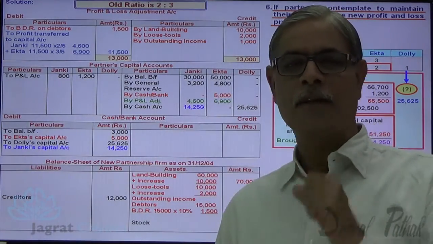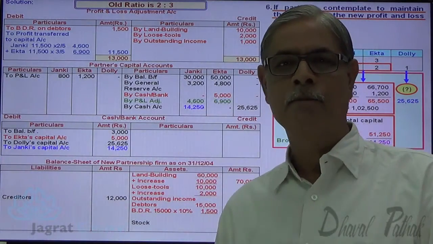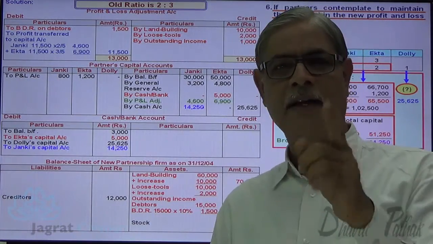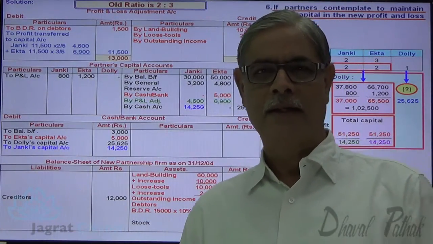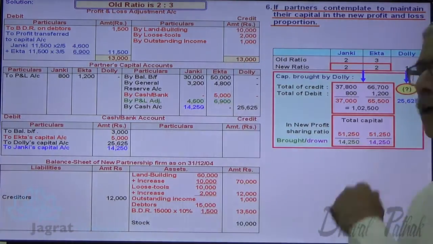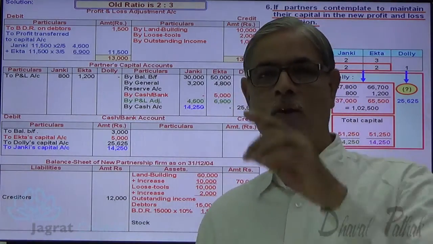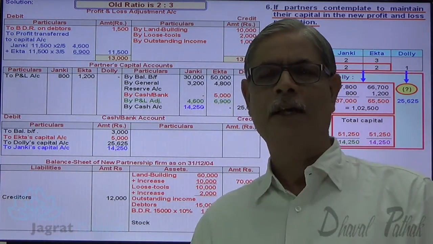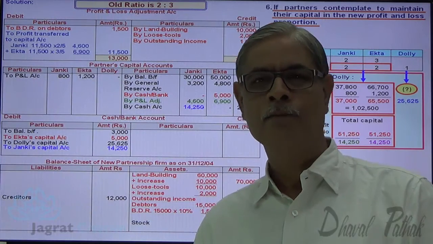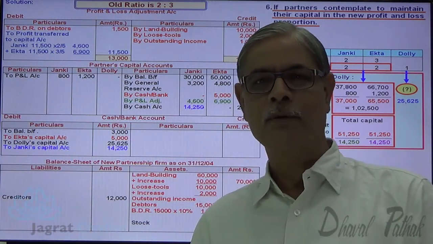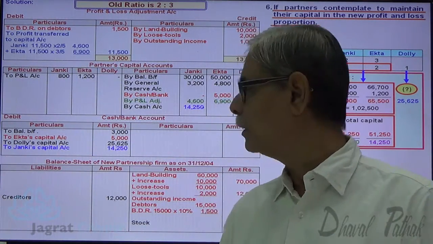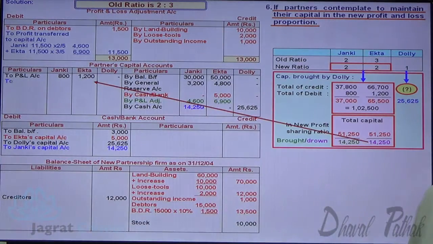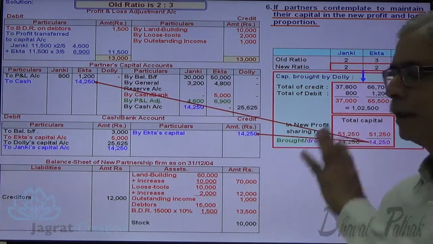Janki has brought 14,250 cash, which comes into the firm. Debit what comes in, cash account debit. Janki is the giver, credit the giver, Janki's capital account credit. Now Ekta has withdrawn 14,250. Ekta is the receiver, debit the receiver, so Ekta's capital account debit. Cash goes out, credit what goes out, so cash account is credited with 14,250. So Ekta's capital account debit to cash account credit 14,250.